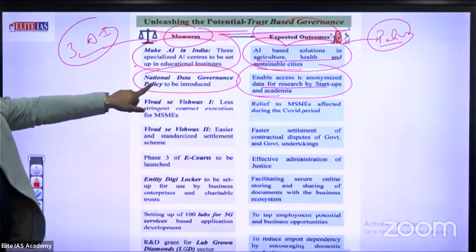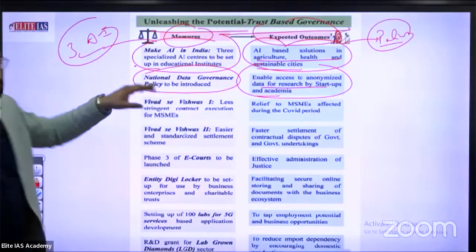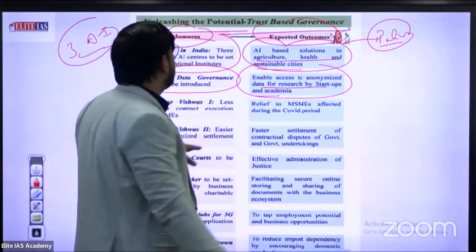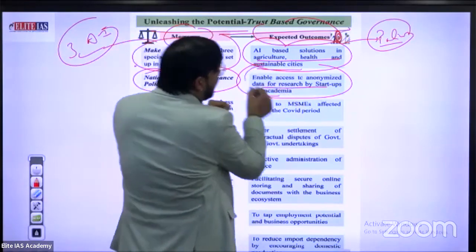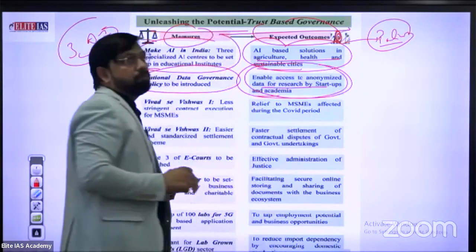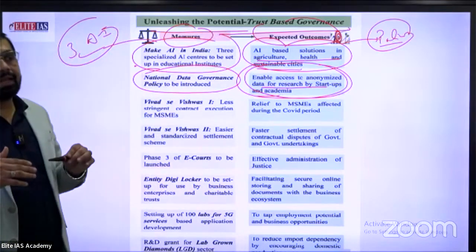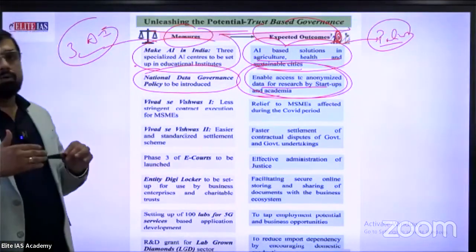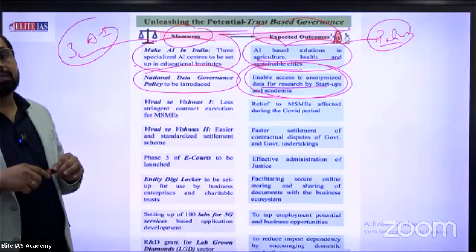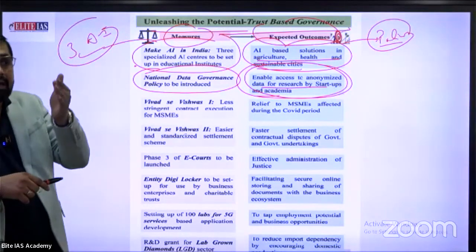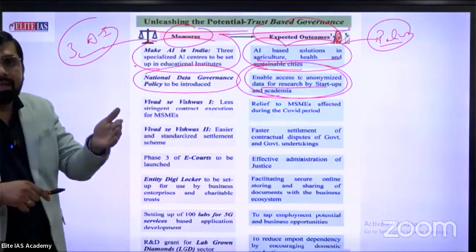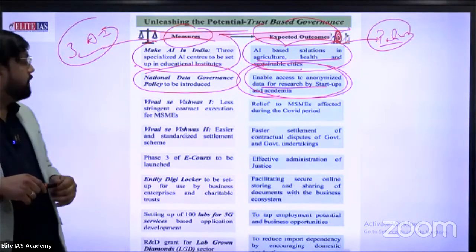The national data governance policy is meant for entrepreneurs, to enable access to data for research by startups and academia. In case of a flop, a new startup faces very heavy loss. What is the main reason? The main reason is lack of accurate data.